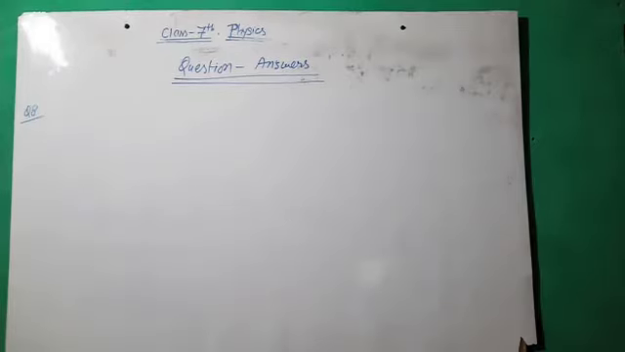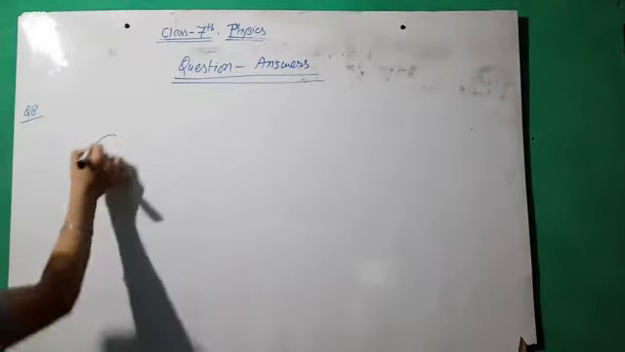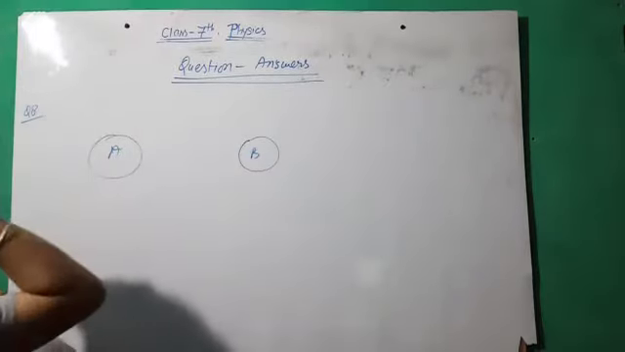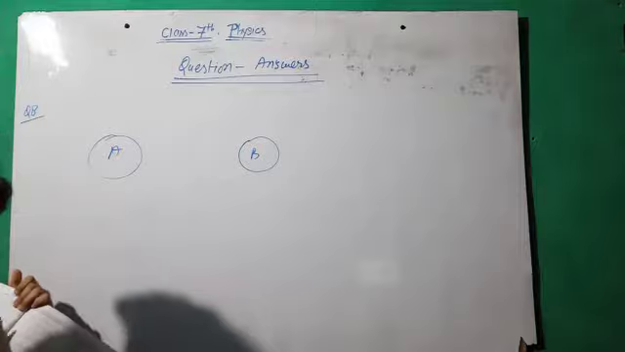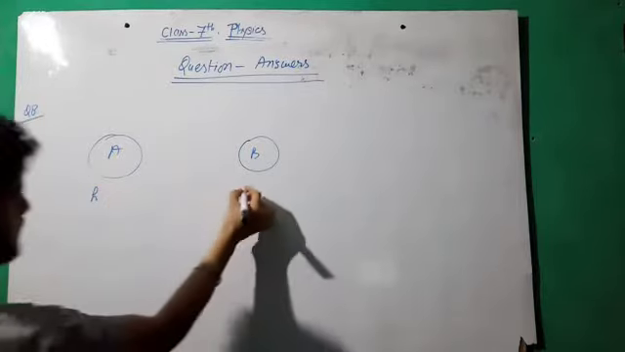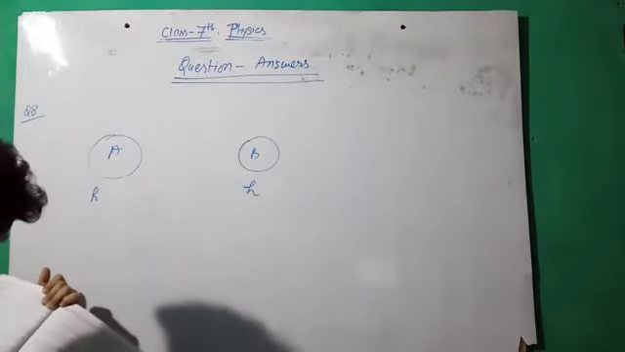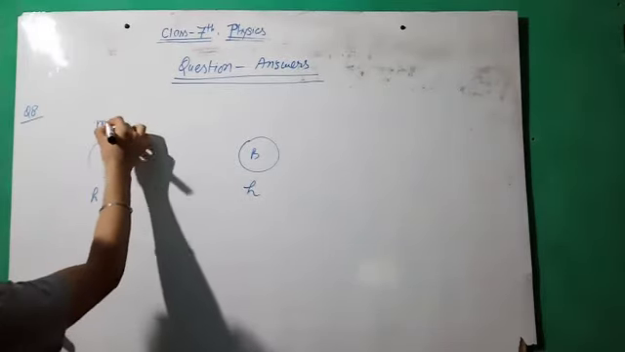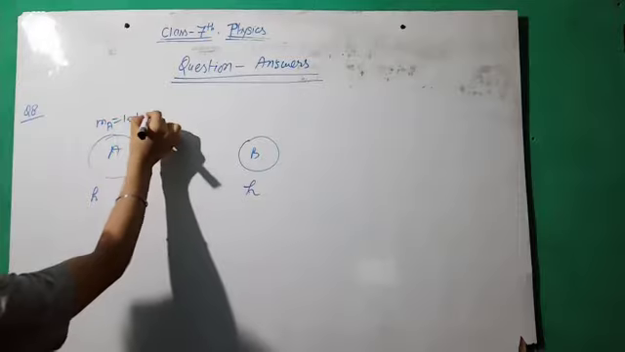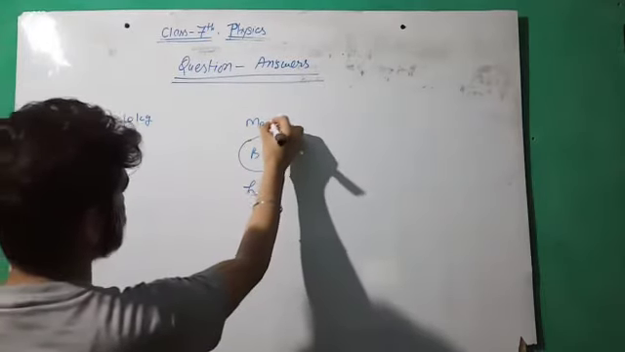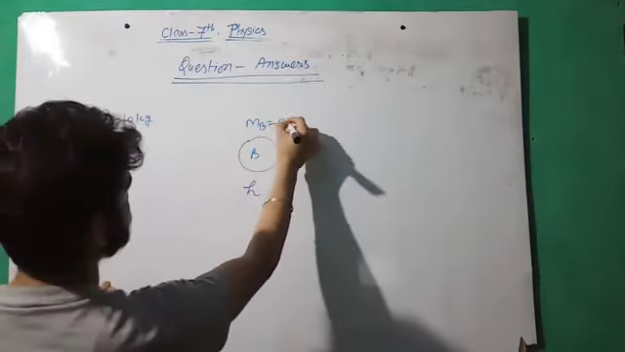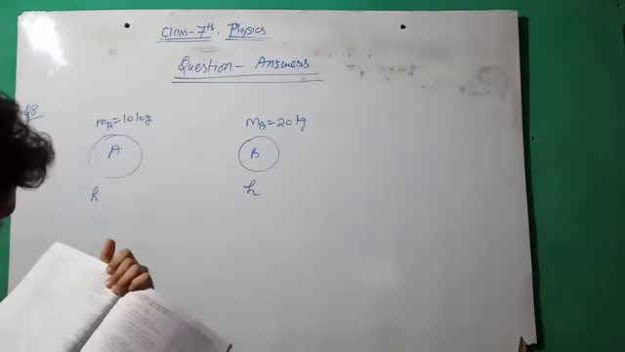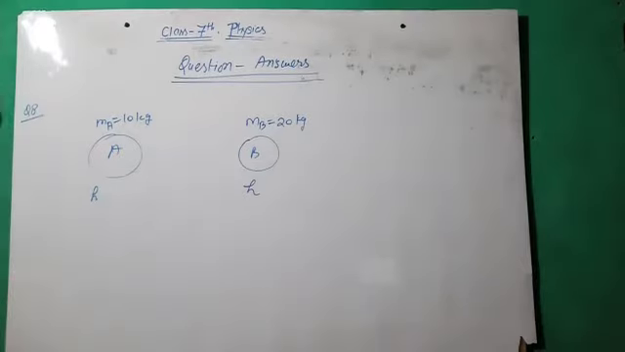Next, very simple question, question number 8. Two bodies, this is body A and body B. Given that the bodies are at the same height, let us say height h, and the mass of the first body is 10 kg, so MA equal to 10 kg, and MB, the mass of body B, is 20 kg. So we have to differentiate between the potential energy of both bodies. Which of the two bodies has greater potential energy?